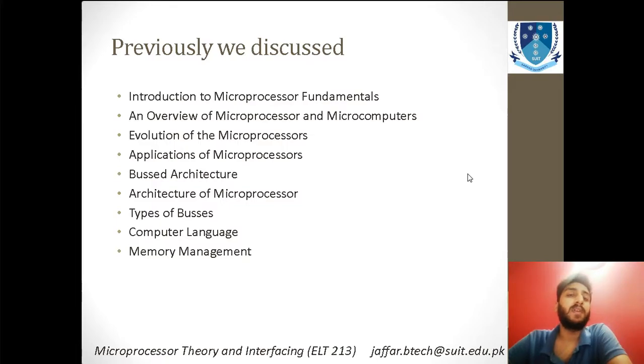Also, we have discussed bus architecture, that is, how you can connect different components of a microprocessor using a bus topology, so that it is assured that each component is connected to almost each component. That is basically the bus architecture that we discussed. After that, we looked at the architecture of the microprocessor. We also saw that there are three types of buses in a microprocessor. One is the address bus, one is the data bus, and the last one was the control bus.